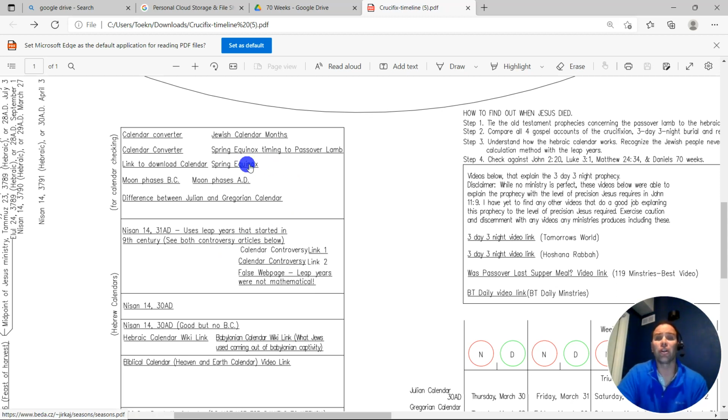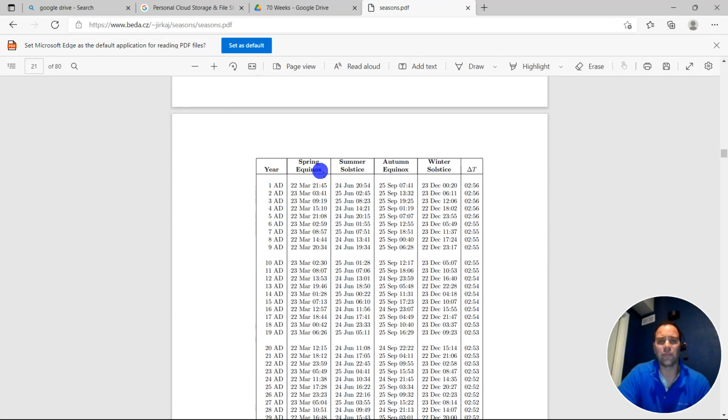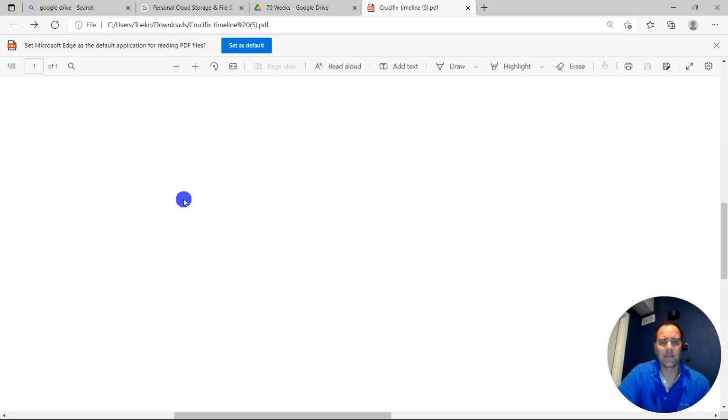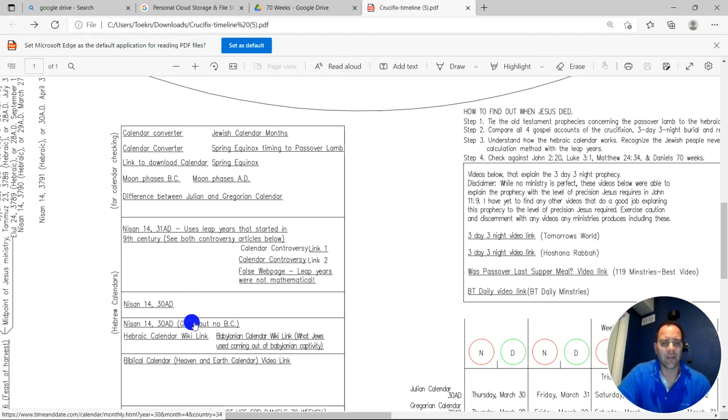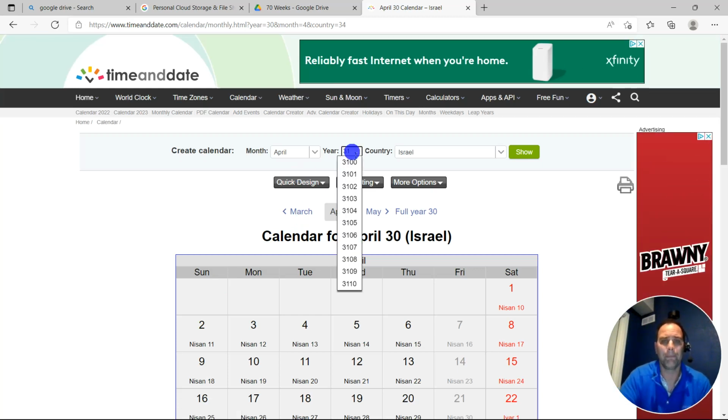First, we're going to look at 31 AD and check it against the spring equinox. So the spring equinox here, in 31 AD, was March 23rd. Alrighty, that's the spring equinox. So I'm going to click on this calendar here and go to 31 AD.